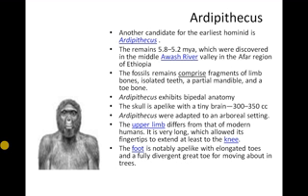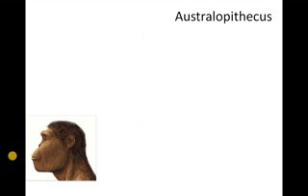The foot is notably ape-like, with elongated toes and a fully divergent great toe for moving about on the trees actually. So the toe is probably helping the animal move around the trees.